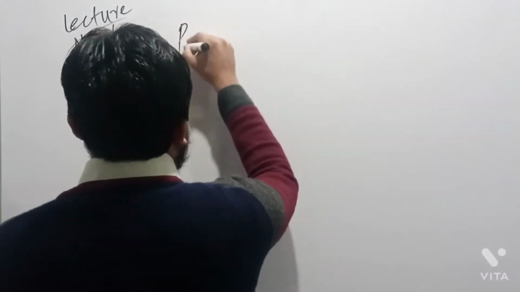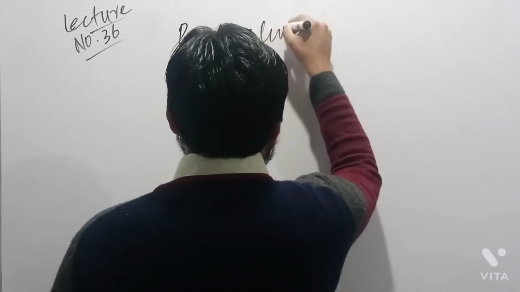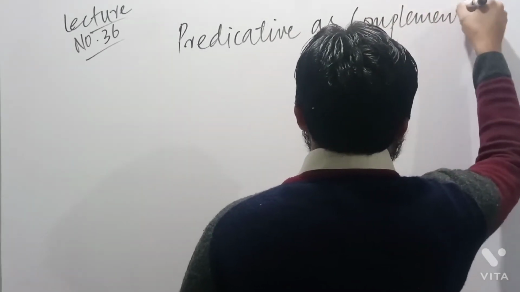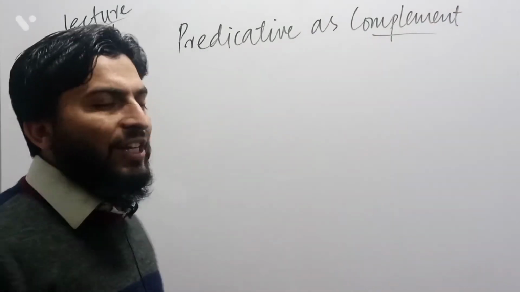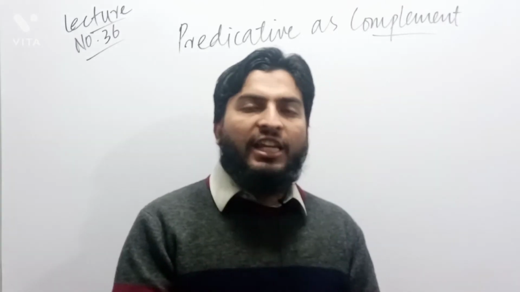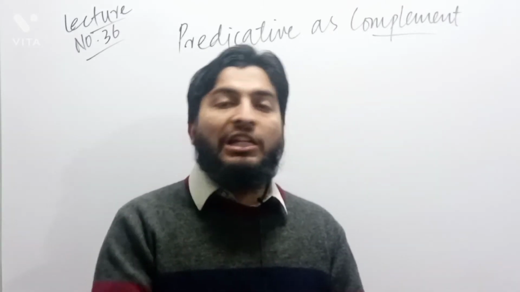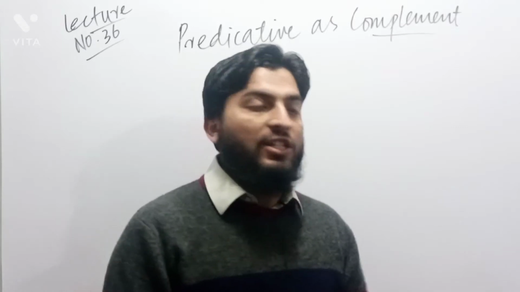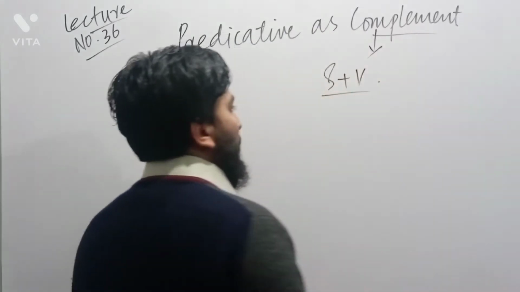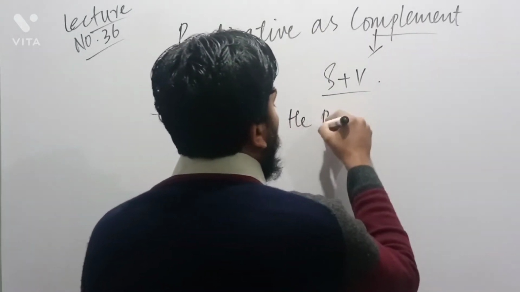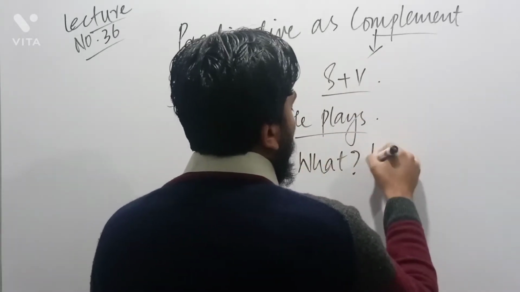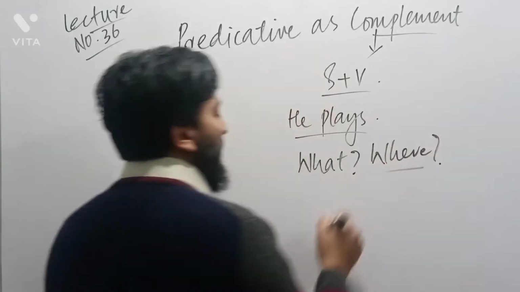Predicative as complement. It should be known to us how predicative is a part of complement. In the very beginning, we should understand what we mean by complement. Actually, complement is defined as that part of the sentence which completes it. How does a part complete a sentence? We discussed that when there is a subject plus verb structure, if I say he plays, the question comes: what and where? Such questions come into my mind.